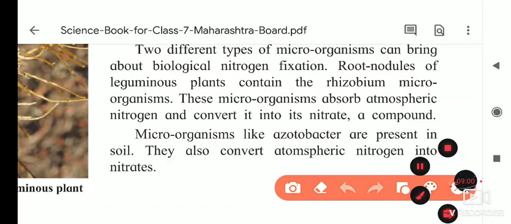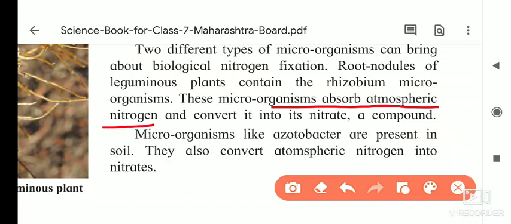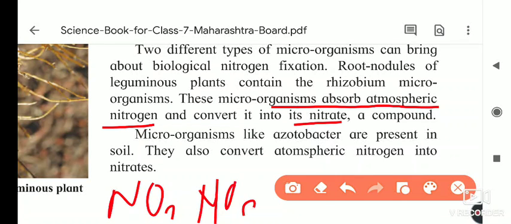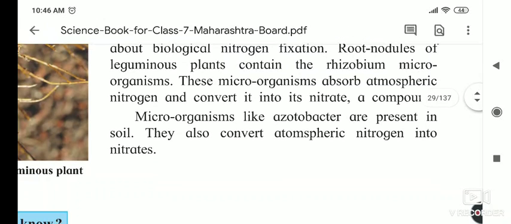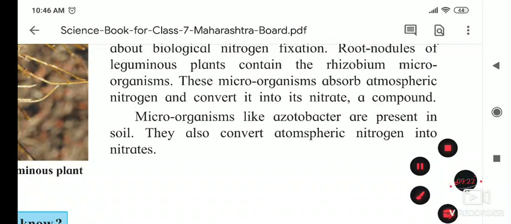These microorganisms absorb atmospheric nitrogen and convert it into nitrates. Nitrates means NO2, NO3. They convert this nitrogen into nitrogen compounds, and plants are able to absorb that nitrogen from the bacteria.